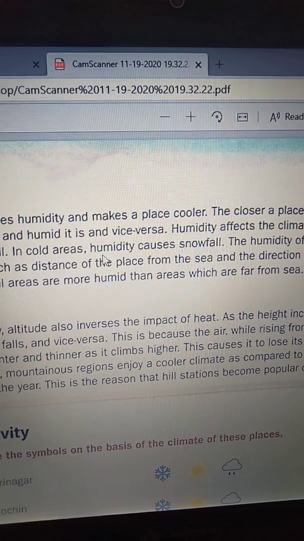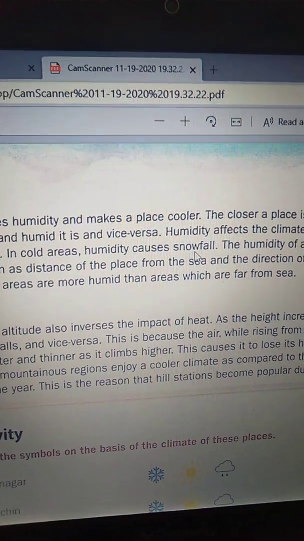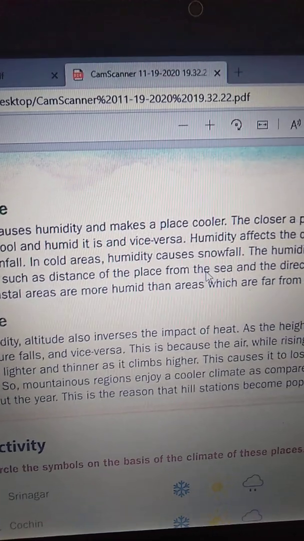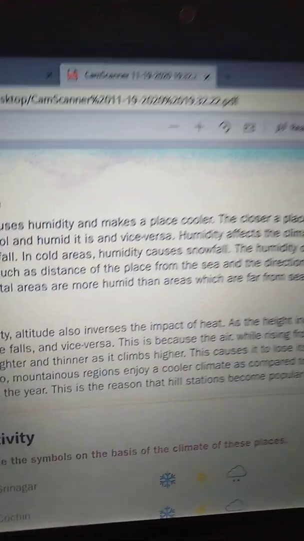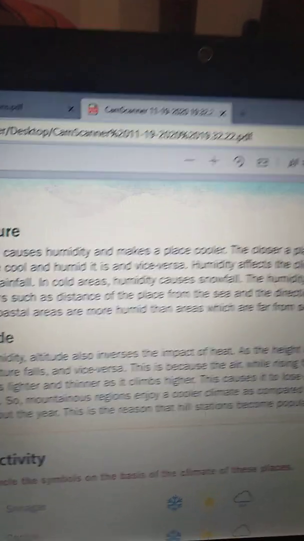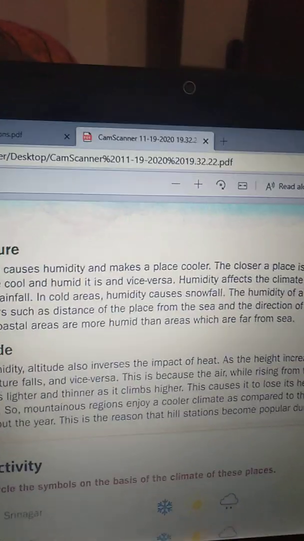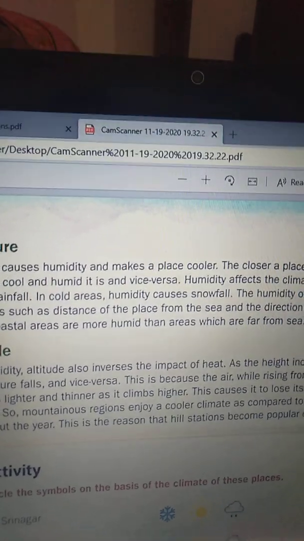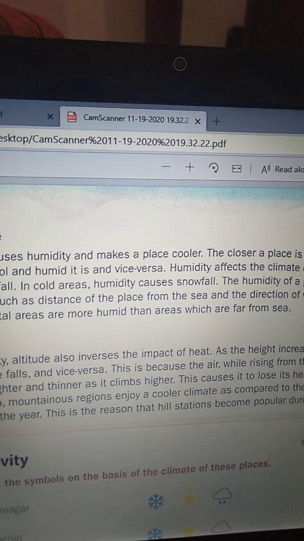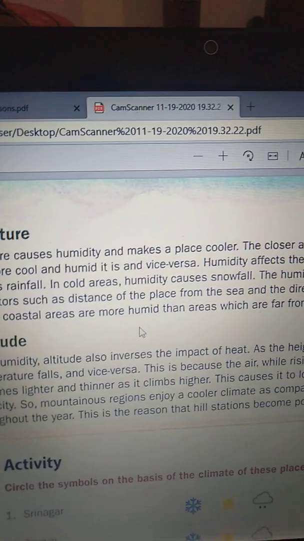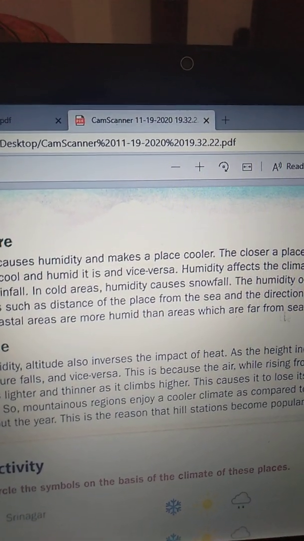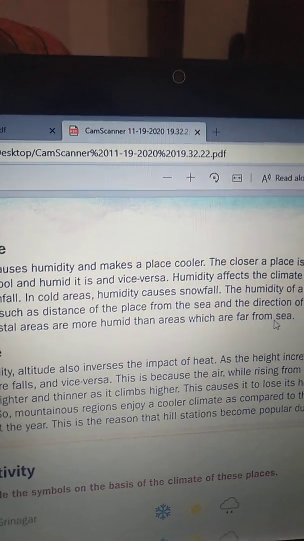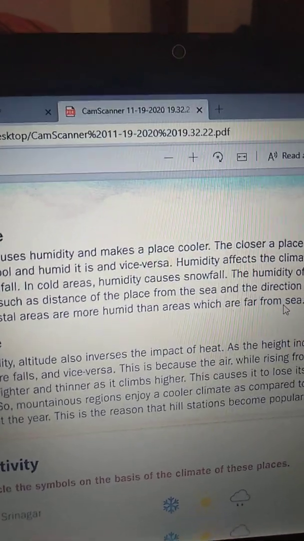The humidity of a place depends on factors such as the distance of the place from the sea and the direction of winds coming from or to the sea. As a result, coastal areas are more humid than areas far from the sea.